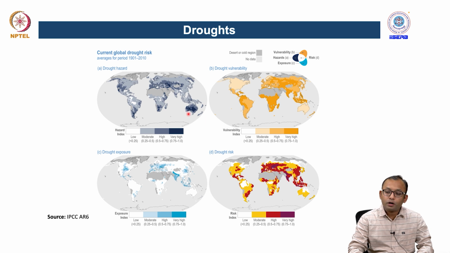For example, if you talk about the Australian region, the exposure is very low and the vulnerability is also very low, and therefore the risk is not that high even though the hazard is very high. So these are the balances we have to understand when we are making different types of sustainable management for these kinds of extreme conditions in particular regions.